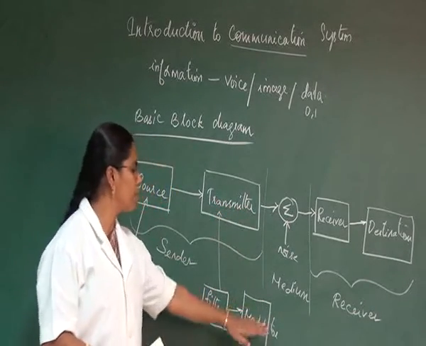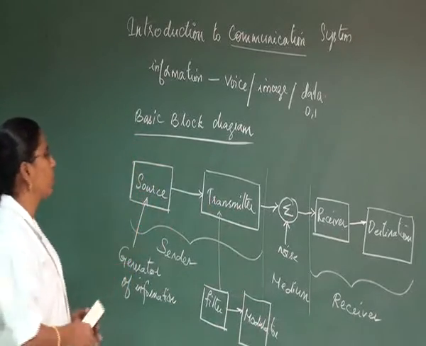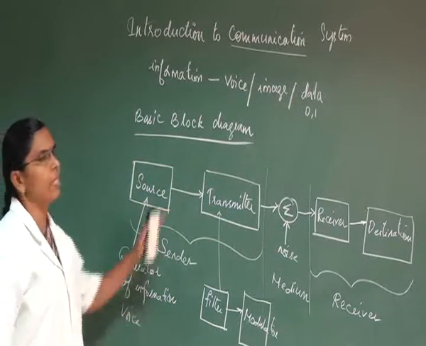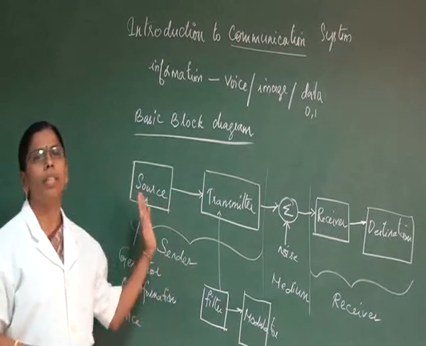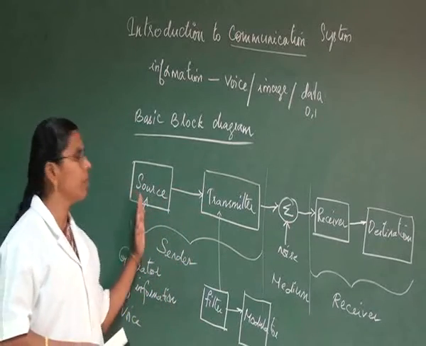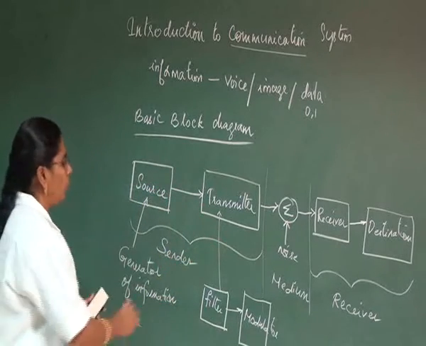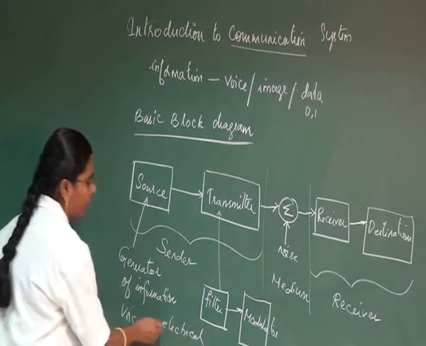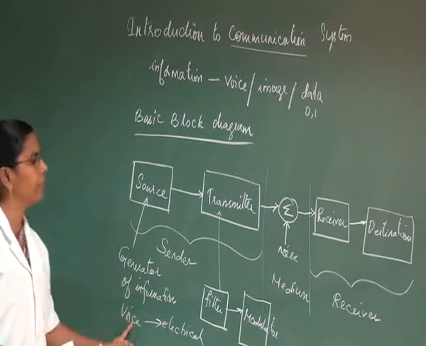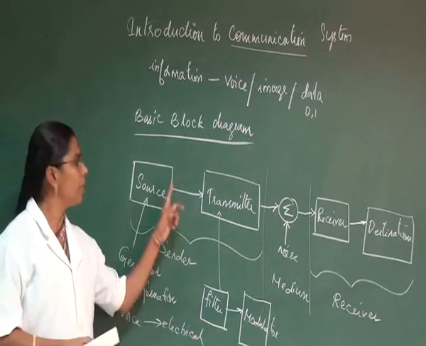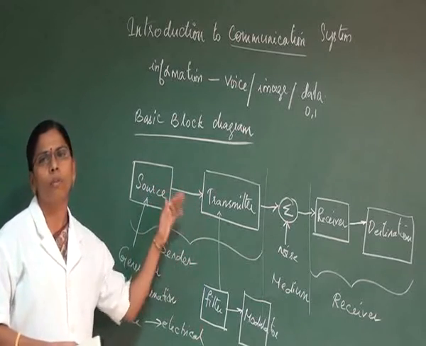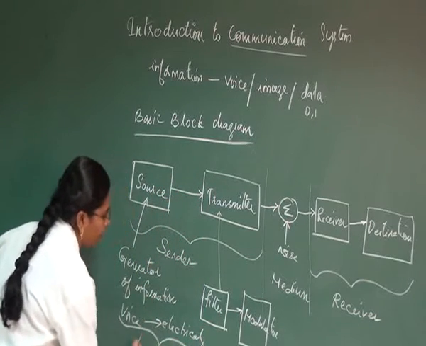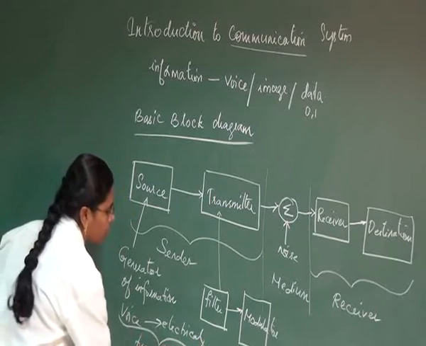We will discuss the modulator later. Whatever signal we have from the source, in the form of voice or image, cannot be transmitted as it is. This signal must be converted into an electrical signal which can be transmitted through a medium. Voice must be converted into an electrical signal which can be carried through a wire or a wireless medium. So here we need a component called a transducer.